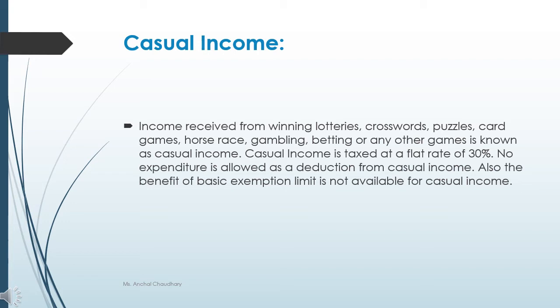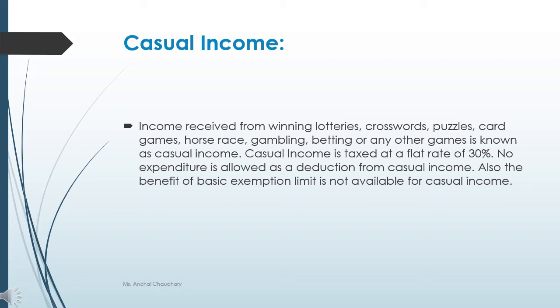As I told you in the previous slide, whenever we compute the tax rate while computing your total income, at that time we will calculate your income from casual income also. But income from other sources will not be counted at the time of tax slab because the tax rate of income from other sources is different. It's 30%. Your tax liability is 30%.